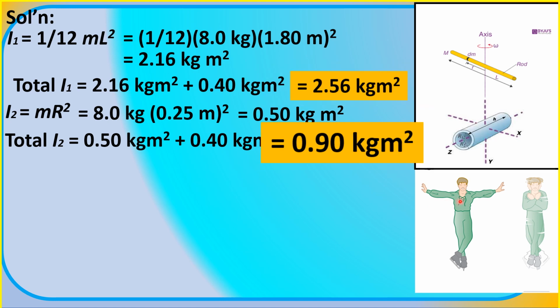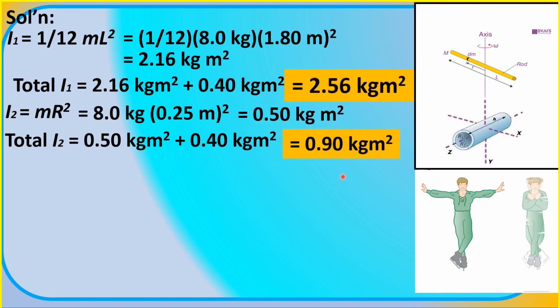The moment he pulls his arms and hands to his body, in this second position, his total moment of inertia is now equal to 0.90 kilogram meter squared.